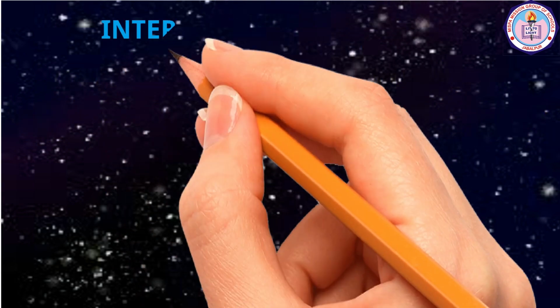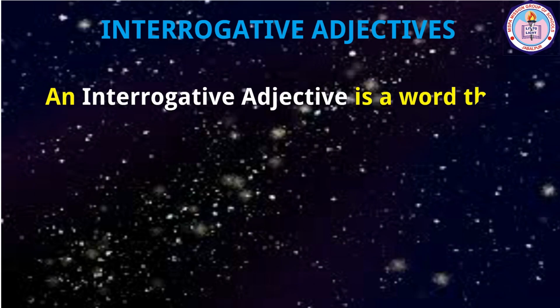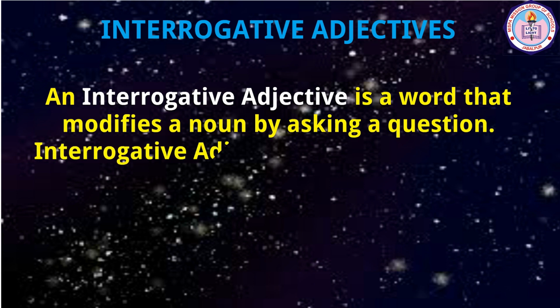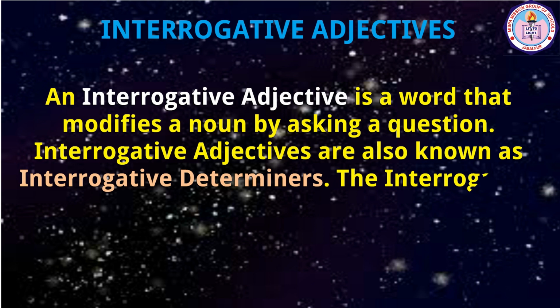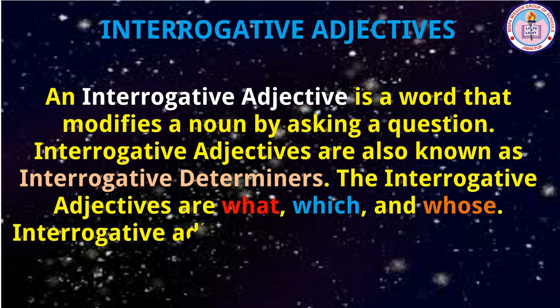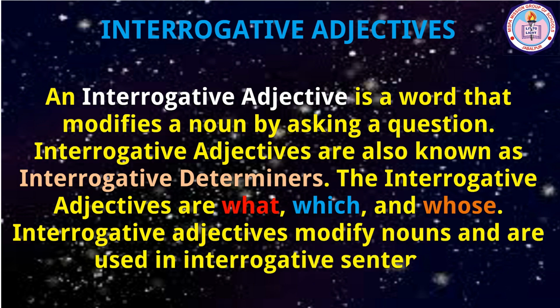Let us discuss interrogative adjectives. An interrogative adjective is a word that modifies a noun by asking a question. Interrogative adjectives are also known as interrogative determiners. The interrogative adjectives are what, which, and whose. Interrogative adjectives modify nouns and are used in interrogative sentences.